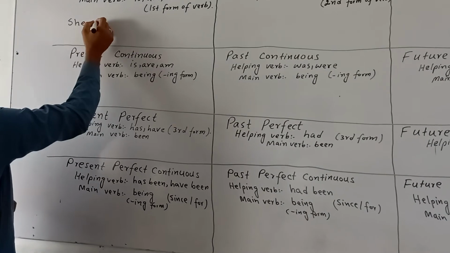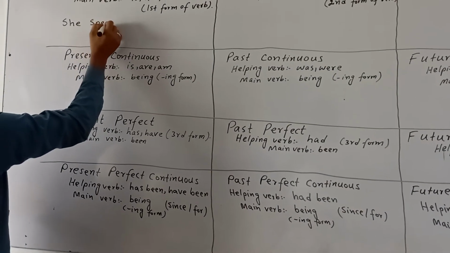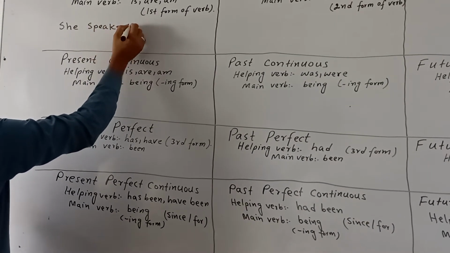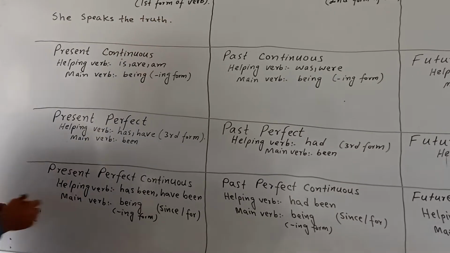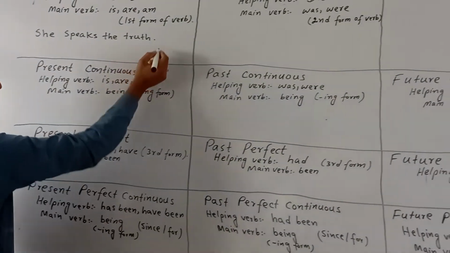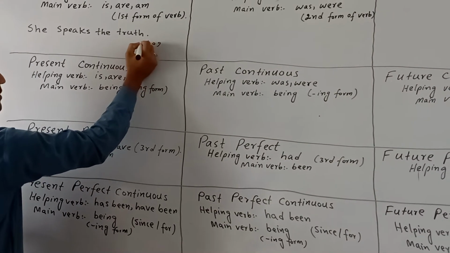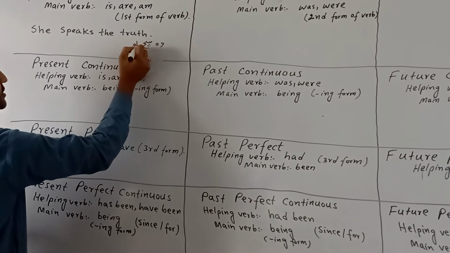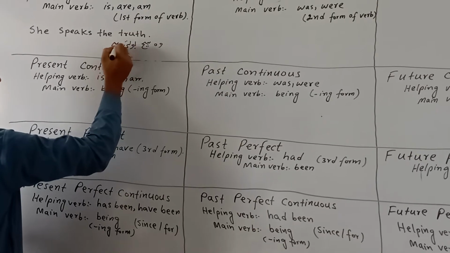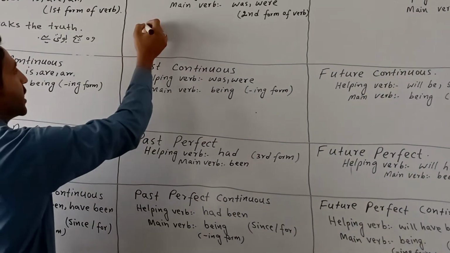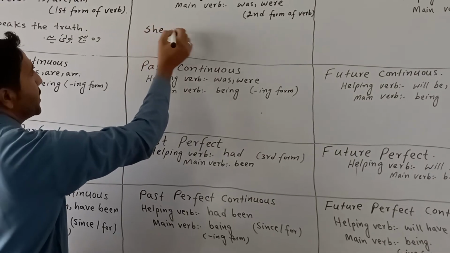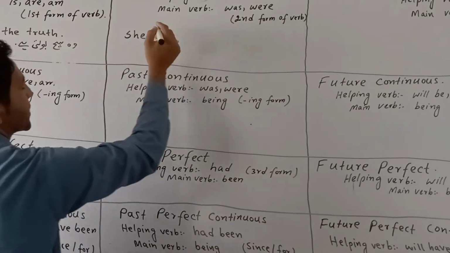Now I write one sentence in 12 tenses, and we have to change one sentence into 12 tenses. For example, she speaks the truth. And in past indefinite tense, we have to use the second form of the verb.